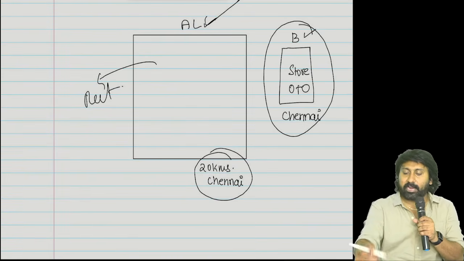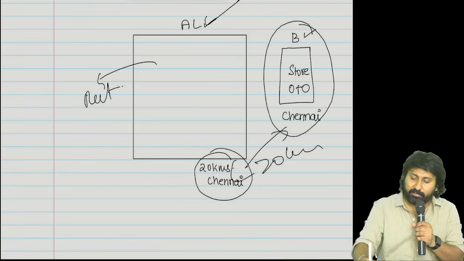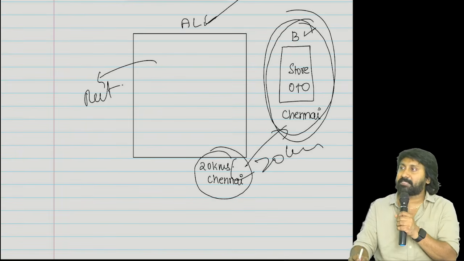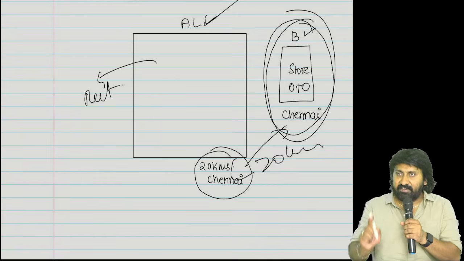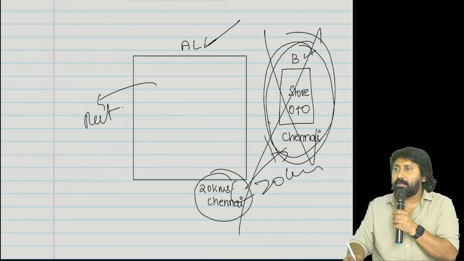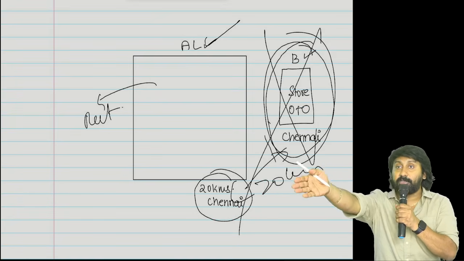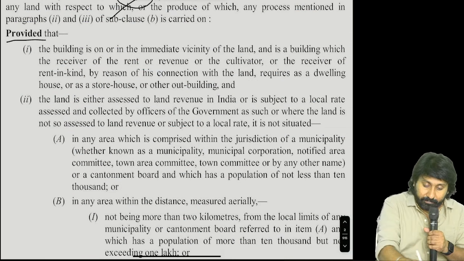Where is my building located? In Chennai city. But this building is used only for the purpose of storing agricultural commodity. Even then, I will not call this an agricultural building. It should be in the immediate vicinity of the agricultural land. That's why this provided that came.